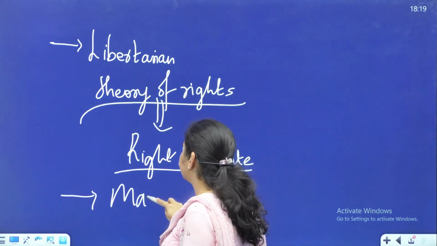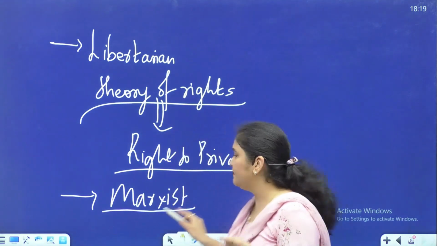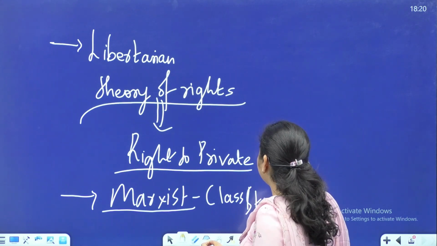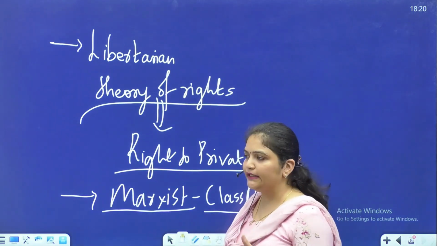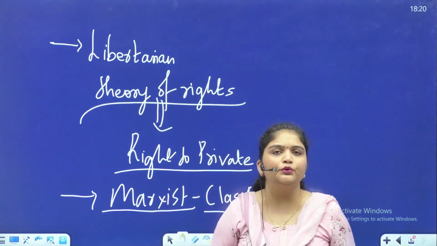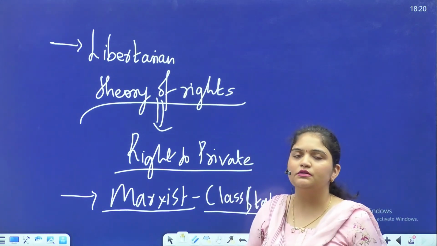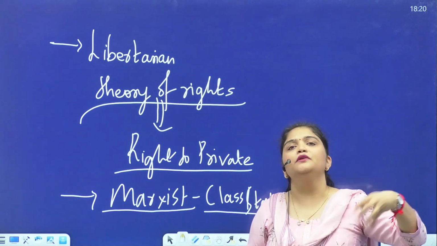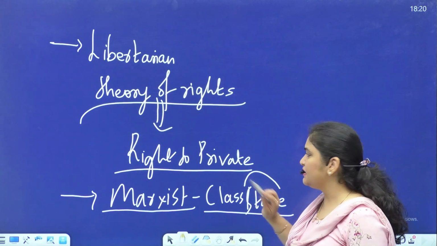So Marxists criticize, and they say that if the state itself is a class state, how can we expect that the laws that are formulated in the superstructure can be for the protection of the proletariat, when the whole superstructure has been designed for the benefit of the ruling class in this class state.